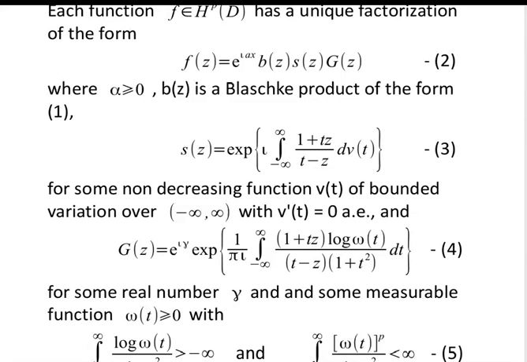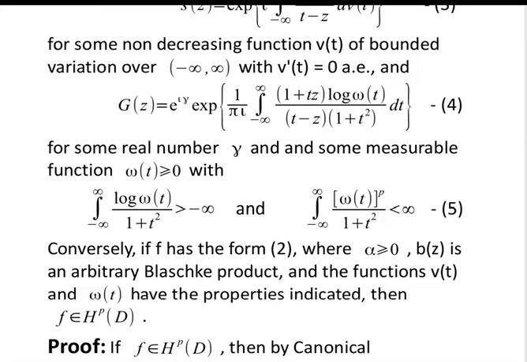with v dash t is equal to 0 almost everywhere, and g(z) is equal to e raised to power iota gamma exponential of 1 upon pi iota integration from minus infinity to infinity of (1 plus tz) log of omega(t) upon (t minus z) into (1 plus t square) dt, for some real number gamma and some measurable function omega(t) greater than or equal to 0, with the limits integration from minus infinity to infinity of log omega(t) upon (1 plus t square) greater than minus infinity and integration from minus infinity to infinity of omega(t) raised to power p upon (1 plus t square) less than infinity.